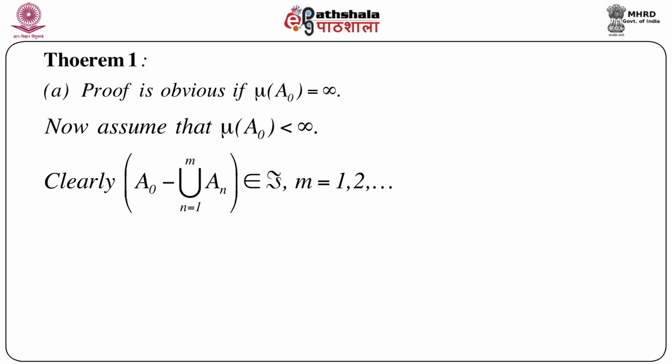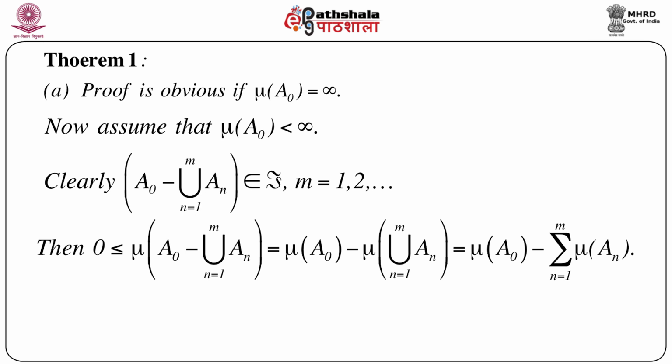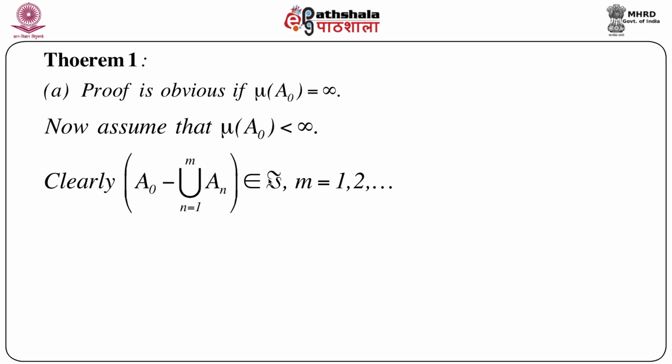Clearly A naught minus the union of An, n equals 1 to m, belongs to script F. Sometimes I write subset or belongs to, but basically it means that this entire set is an element of this script F, which is a field.